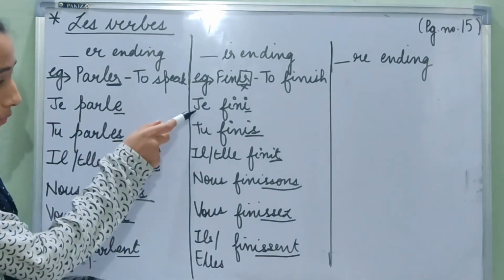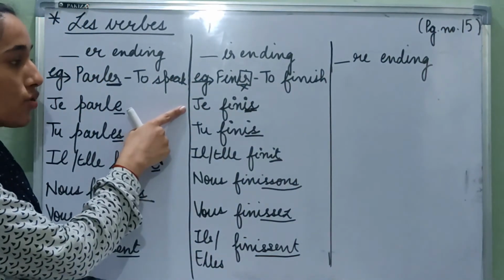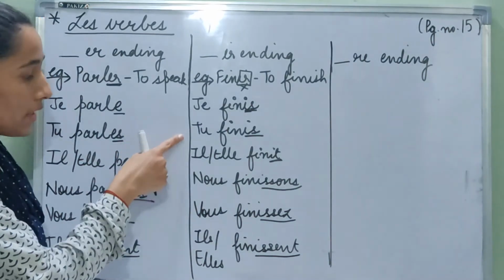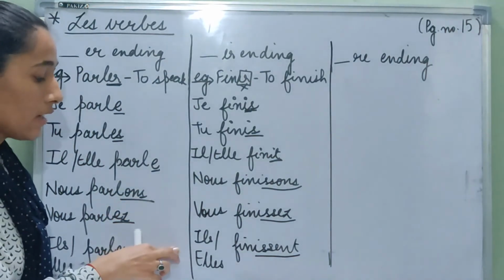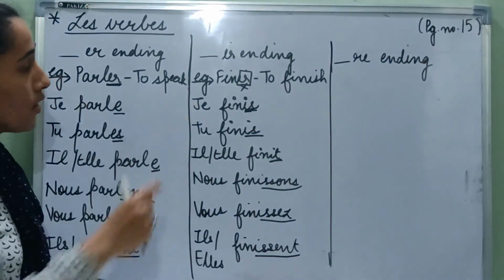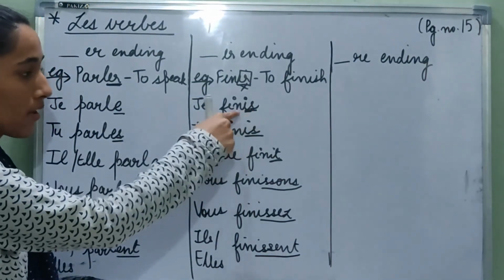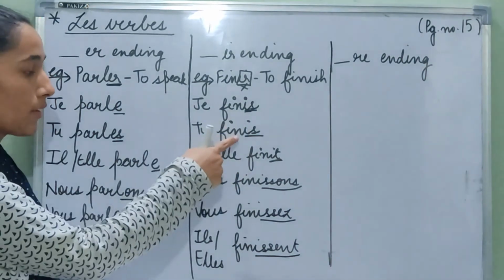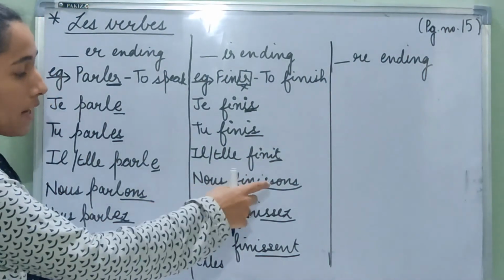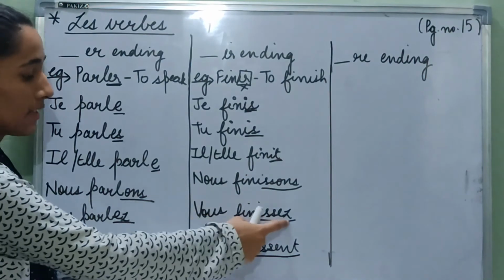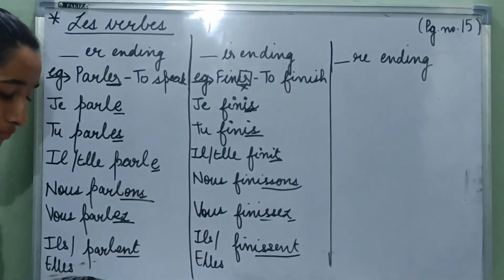So with je, it is FINIS, je finis. With tu, it is tu finis. With il, it is il finit, elle finit. Nous finissons, vous finissez, ils finissent, elles finissent. So first we take the verb, we have removed the IR. With je, we have added the S with the radical. With tu, we have again added S with the radical. With il and elle, we have added T. With nous, we have added ISSONS. With vous, ISSEZ. With ils and elles, plural, we have added ISSENT.